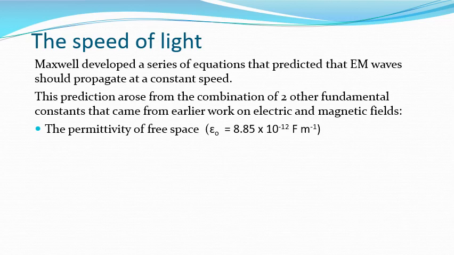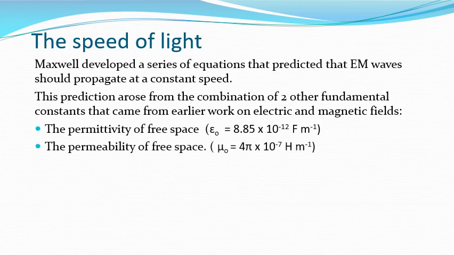He saw that the permittivity of free space, epsilon naught, sometimes known as the electric constant, and the permeability of free space, mu naught, the magnetic constant by some, were actually related to the speed of light. The speed of light is equal to 1 over the square root of the product of epsilon naught and mu naught, the permittivity of free space and the permeability of free space. So we've got a relationship between 3 fundamental constants.